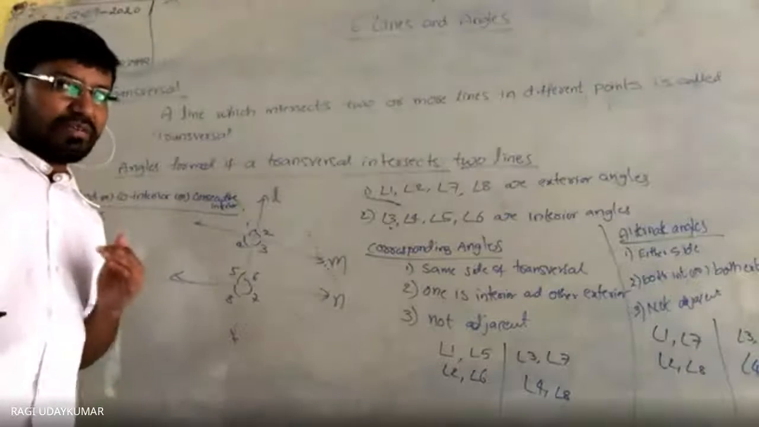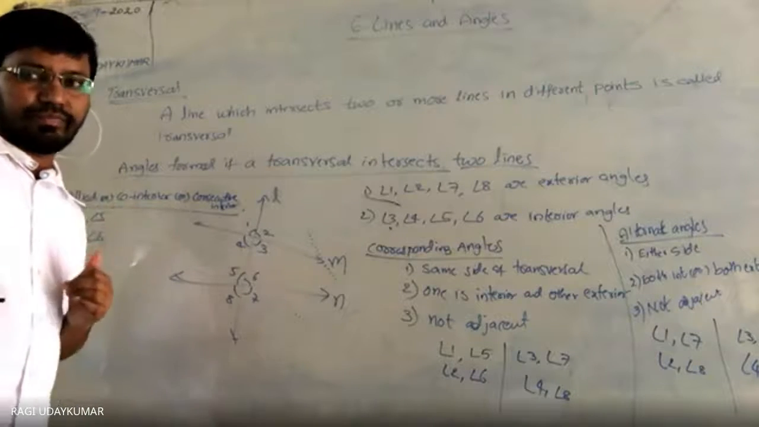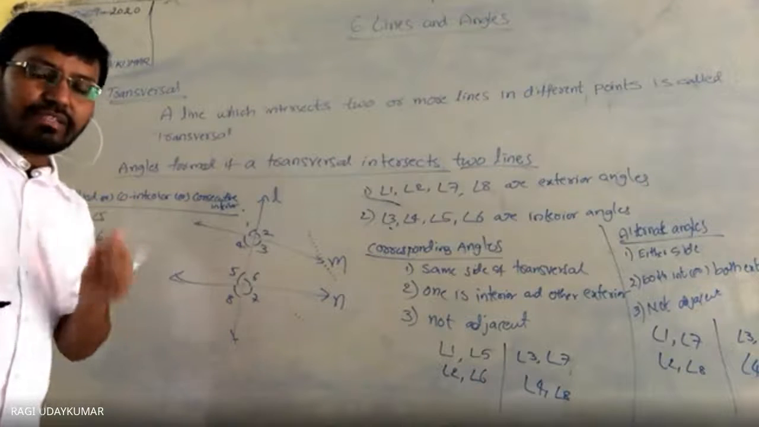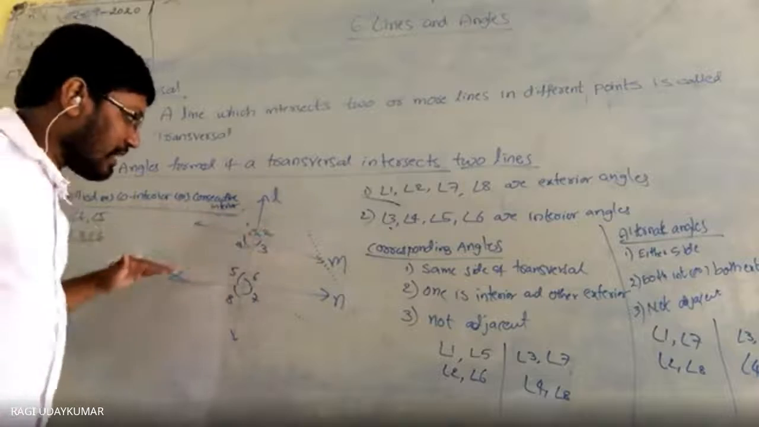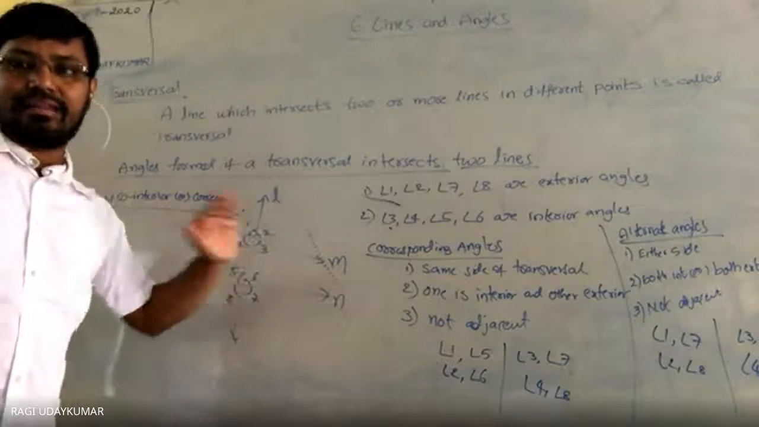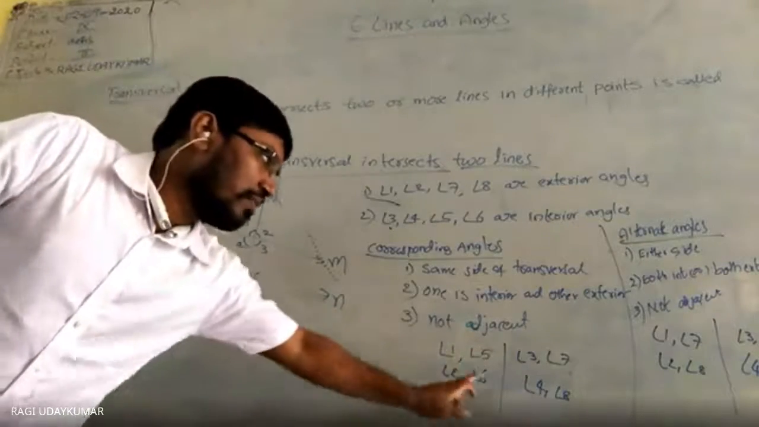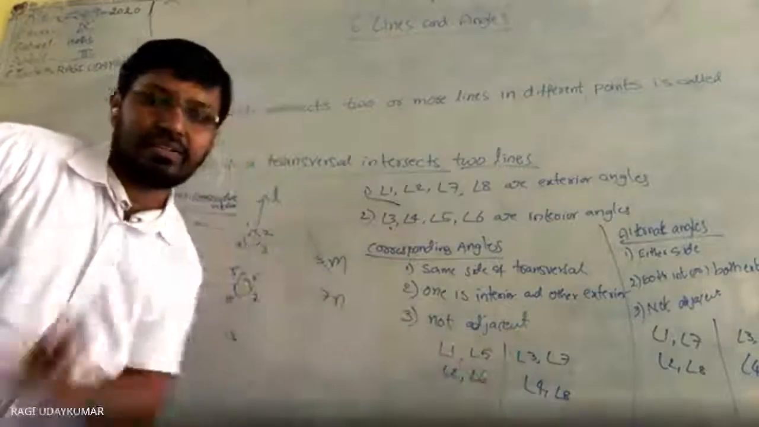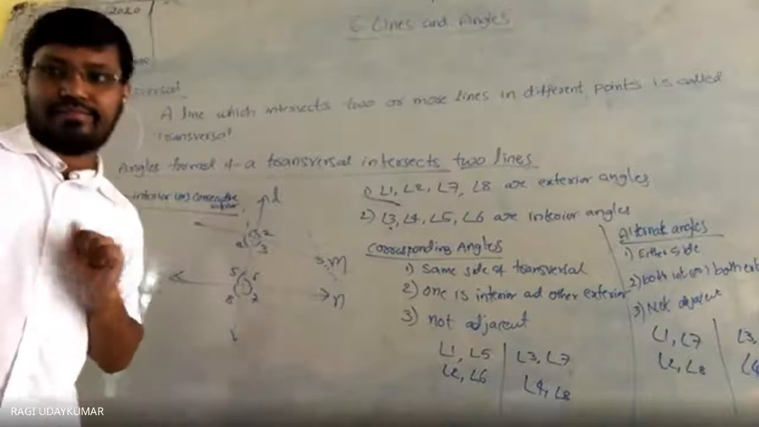I told you what is meant by an axiom and what is meant by a theorem. The difference is that an axiom is already self-evident. If these two lines are parallel, then 1 equals 5, 2 equals 6, 3 equals 7, 4 equals 8. But it is not always so; it holds only if the lines are parallel.